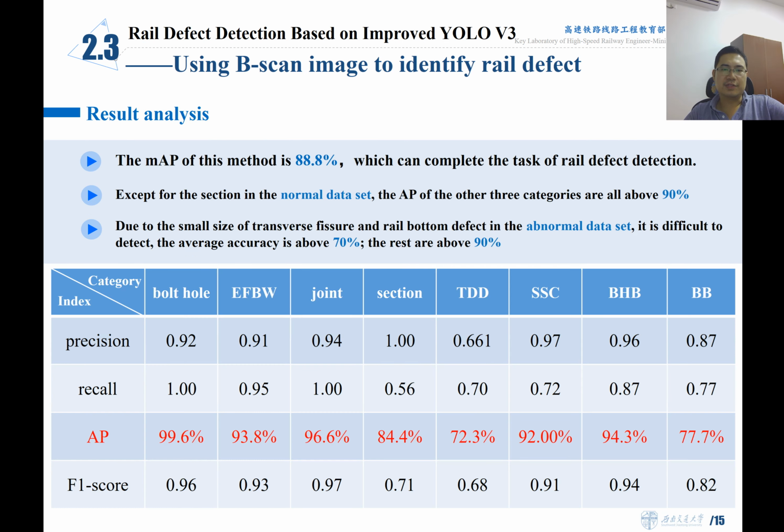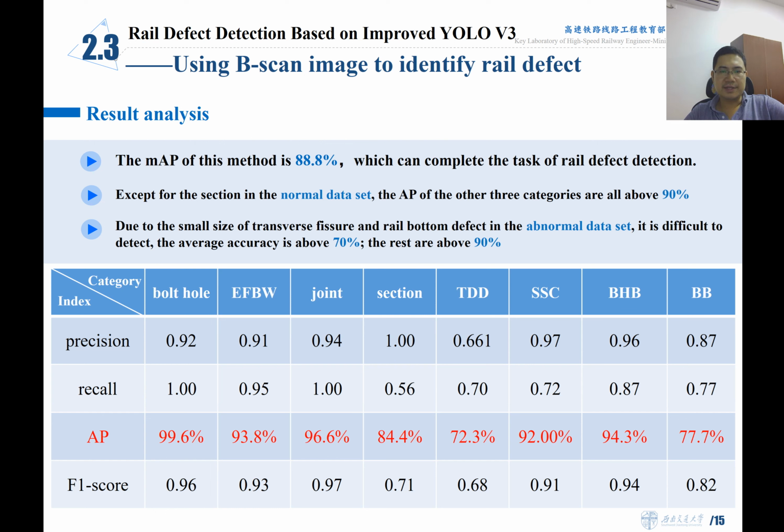So here are the final results. The average mAP of this method is 88%, which is acceptable for our rail defect detection. Except for the section of normal dataset, the AP for the other 3 categories are all above 90%.